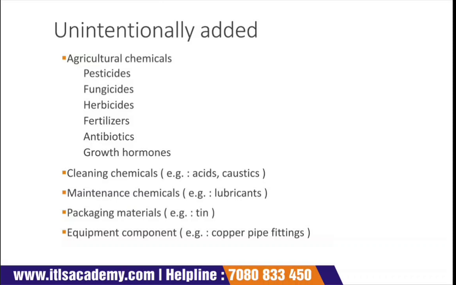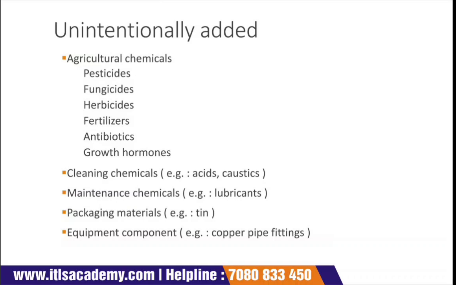Similar is the case with cleaning chemicals. For example, acids, caustic soda, and maintenance chemicals such as lubricants, and packaging materials. I already told you about tin, and equipment components like copper pipe fittings. These are added unintentionally inside the food, but they can deteriorate the quality of the food, and these are certain chemical hazards that are there in the food.